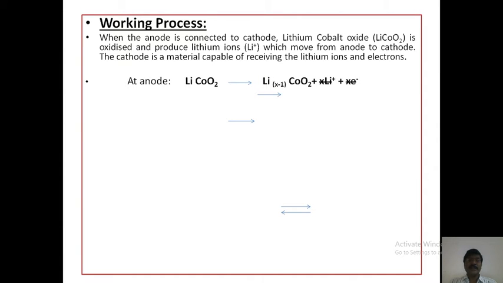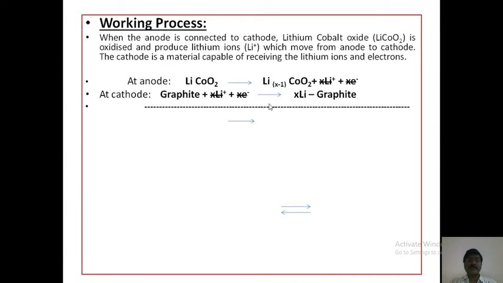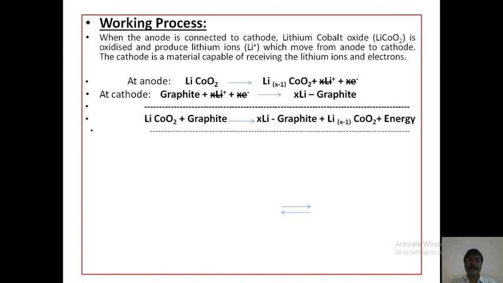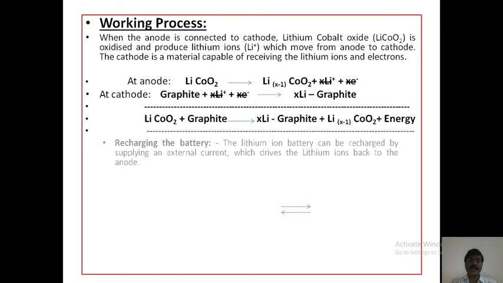At the anode, lithium cobalt oxide gives Li(x-1)CoO2 plus xLi+ plus xe-. At the cathode, graphite plus xLi+ plus xe- gives xLi graphite. The total reaction is LiCoO2 plus graphite gives xLi graphite plus Li(x-1)CoO2 plus energy. This is the overall cell reaction of the lithium-ion battery.